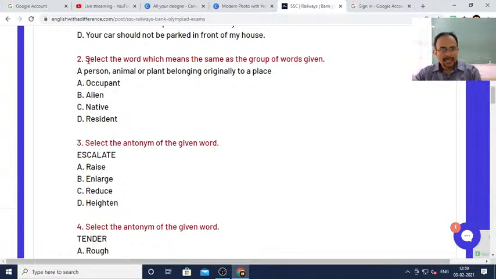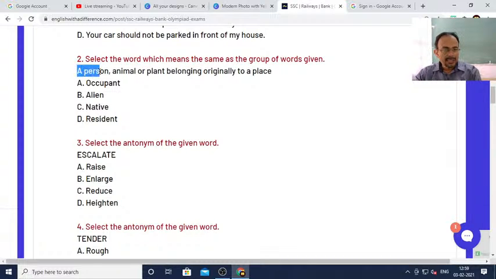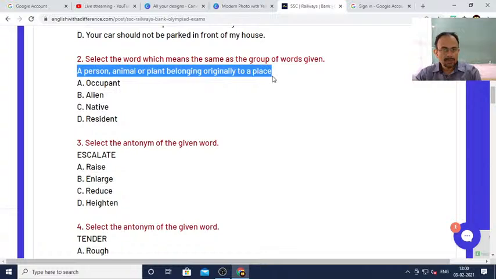Second question: select the word which means the same as the group of words given.